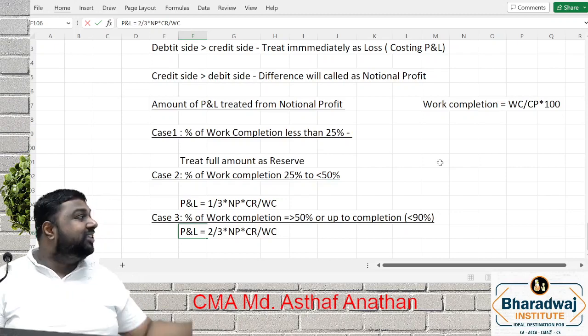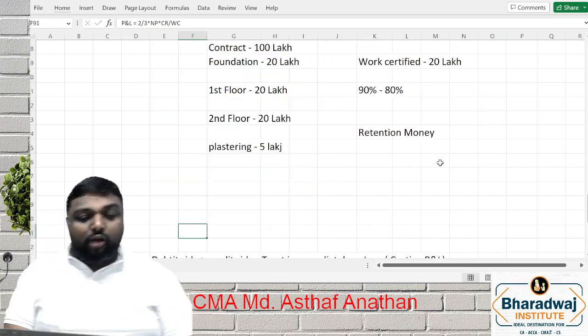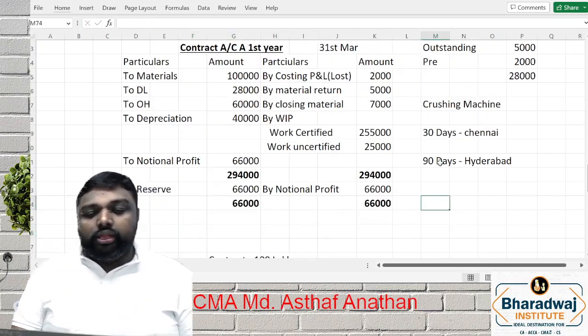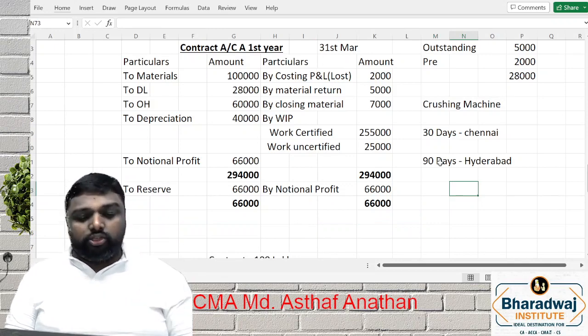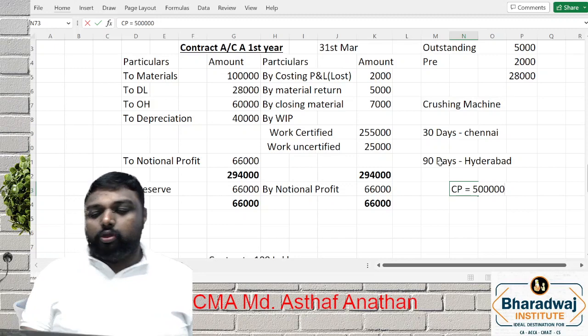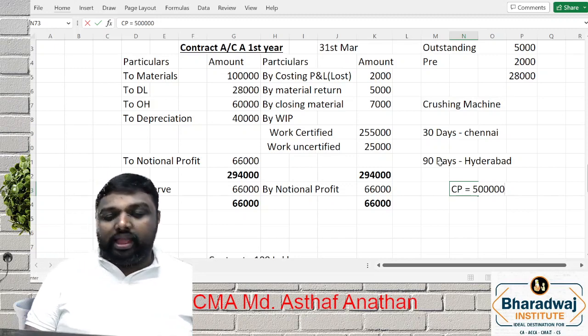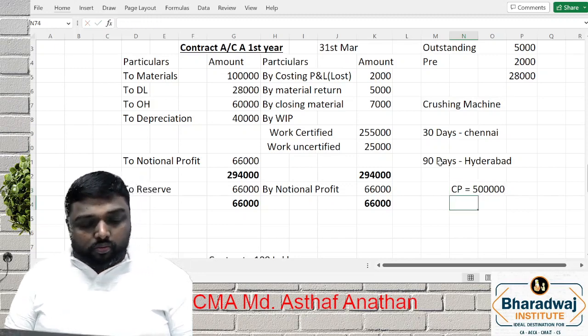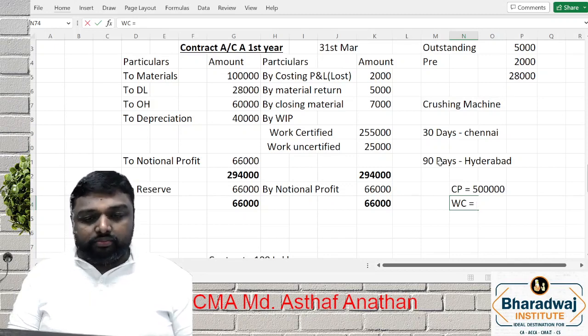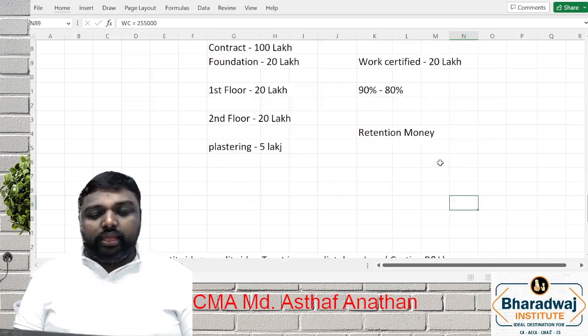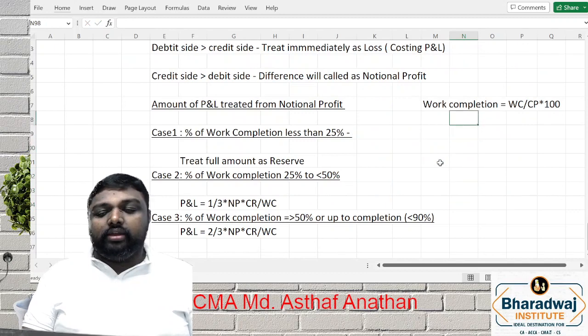So we are discussing each slab. Let's see how it will come. Let us assume in this question the contract price is 5 lakh and the work certified is 2,55,000.